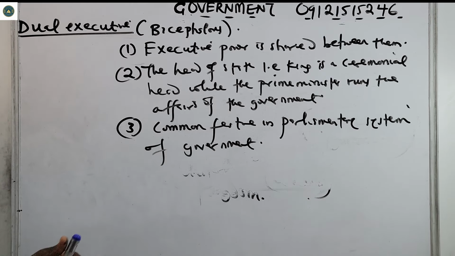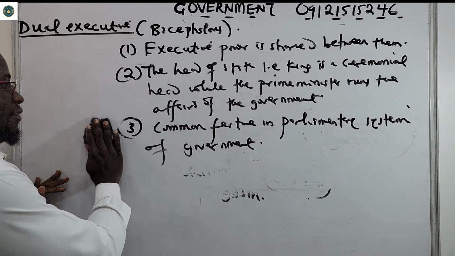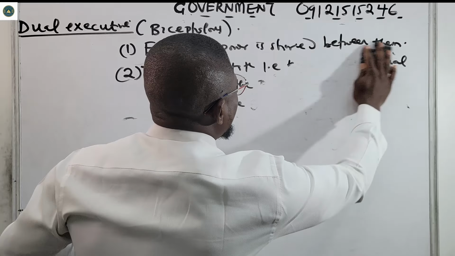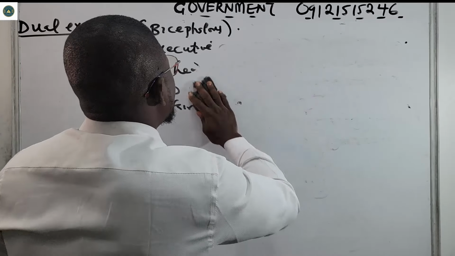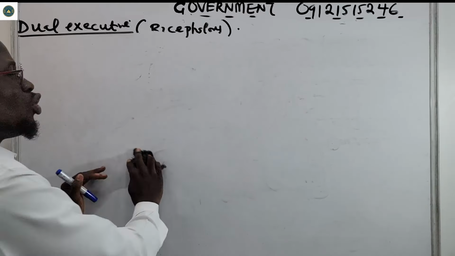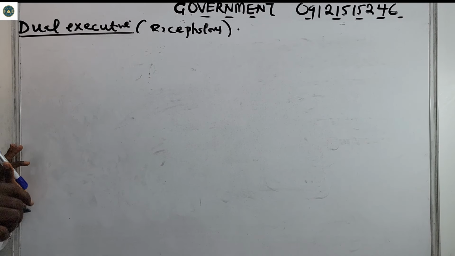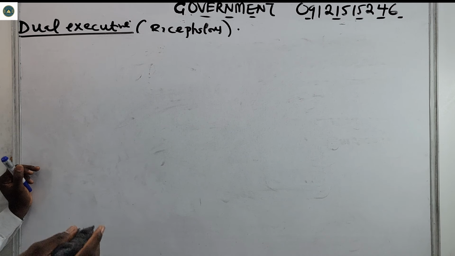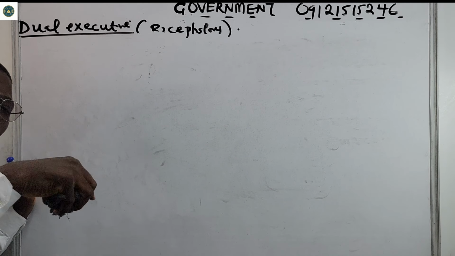Now, let us see the other types that we have. For example, we have the parliamentary executive. For the parliamentary executive, the executive comes from the legislature, and that executive is accountable to the legislature.